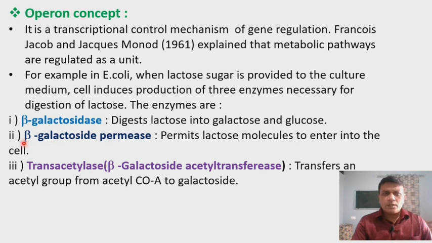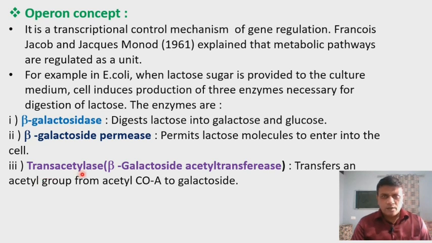Then the second enzyme, that is beta galactoside permease, or it is also called only permease. So this enzyme allows the entry of lactose inside the bacterial cell for further metabolism. So the entry of this lactose is controlled by the enzyme, that is beta galactoside permease.